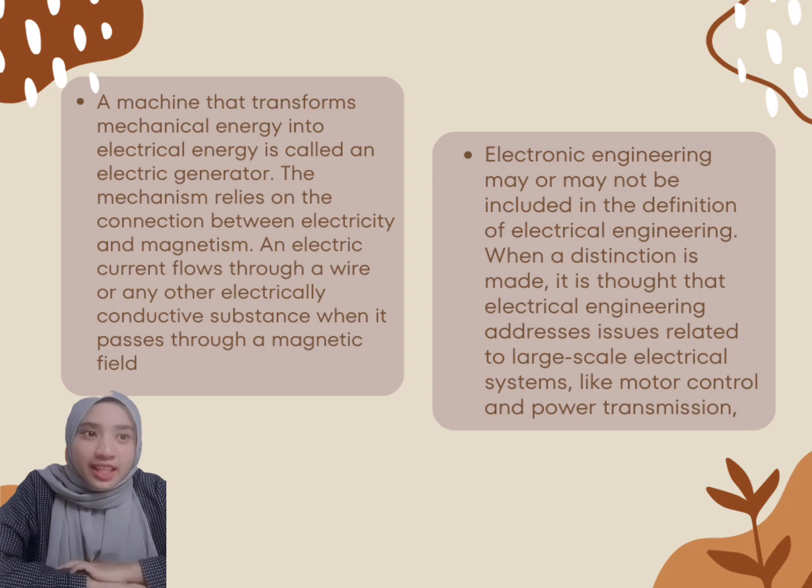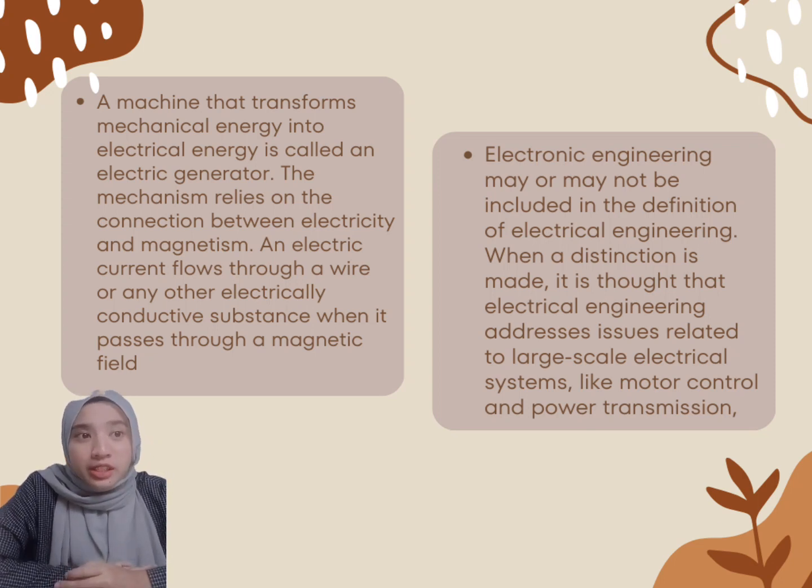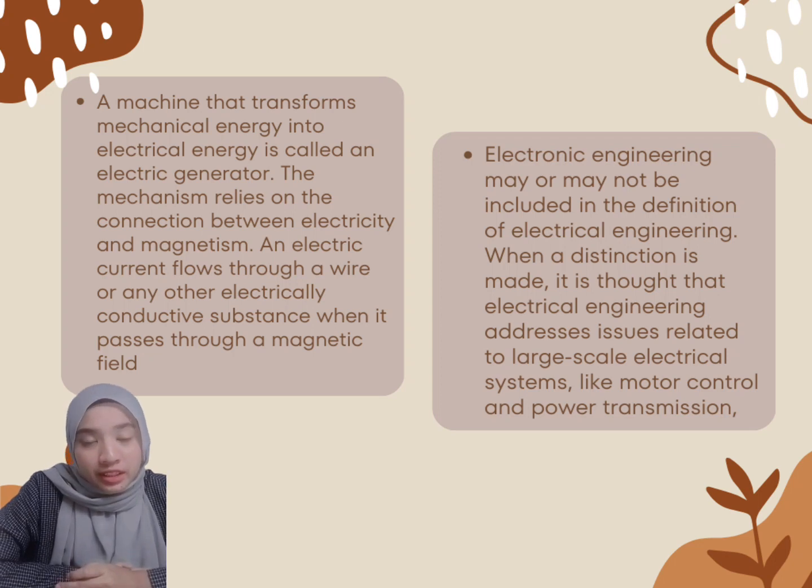Machines that transform mechanical energy into electrical energy are called electric generators. The machines rely on the connection between electricity and magnetism. An electric current flows through a wire or any other electrically conductive substance when it passes through a magnetic field. As a result, certain bonding like current stabilizer structure and storage area would have included all the necessary electrical data. It becomes challenging to manage electrical utilities when trying to get electrical and data for specific bonding from various places and sources. Even some bonding prevent the interference of computers.